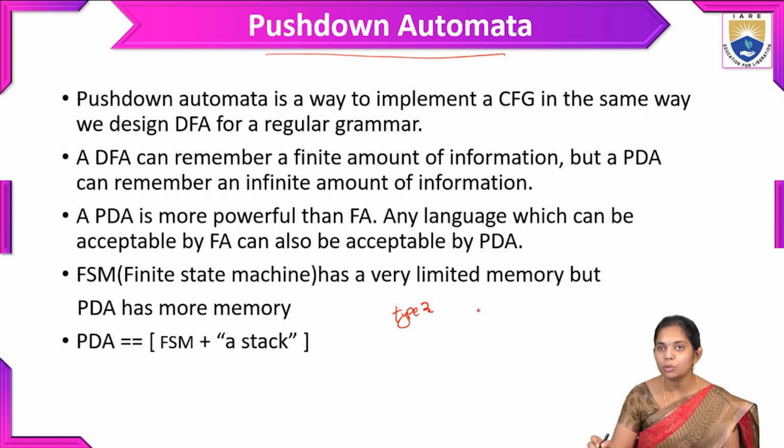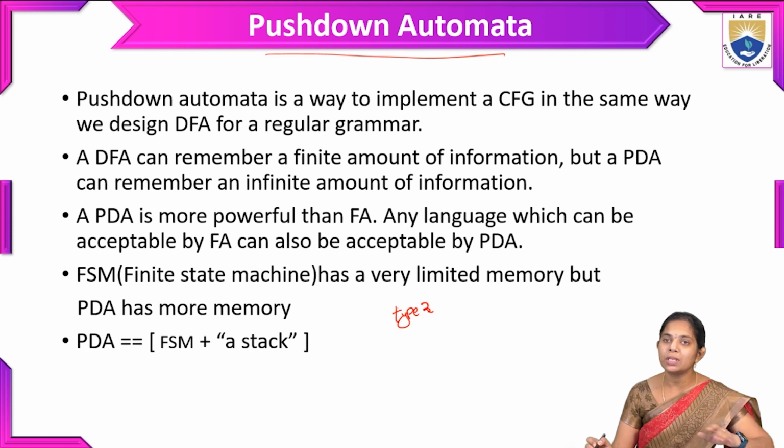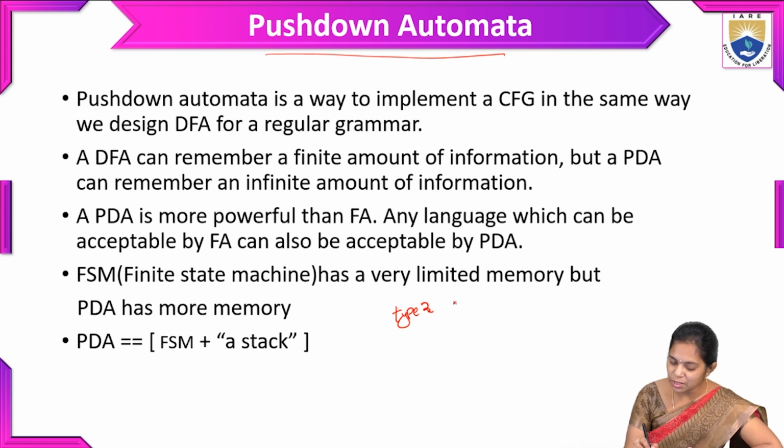The type 2 grammar is nothing but a context-free grammar. And the type of language accepted by this pushdown automata is the context-free language.